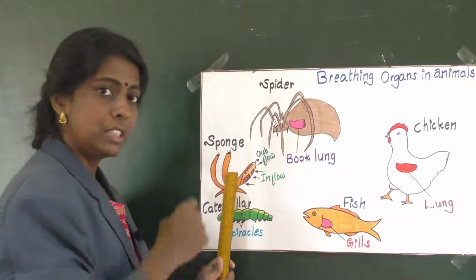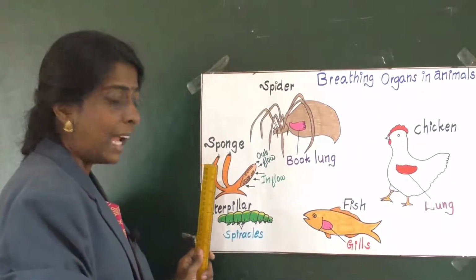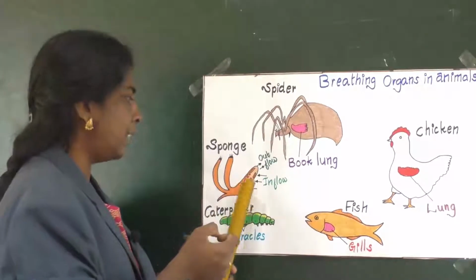About sponge. Sponge is an aquatic plant. Okay, so this plant has small tiny pores in their body.